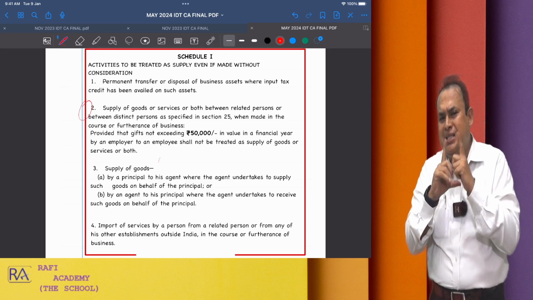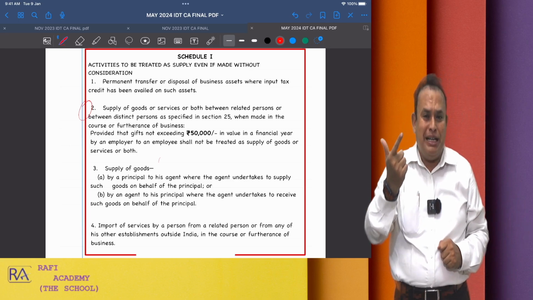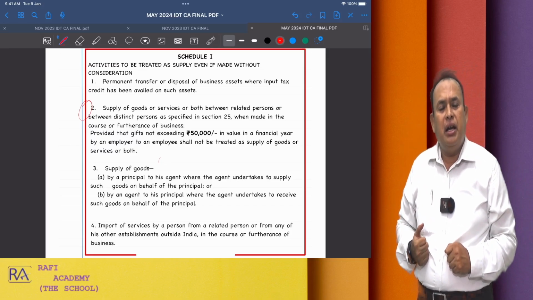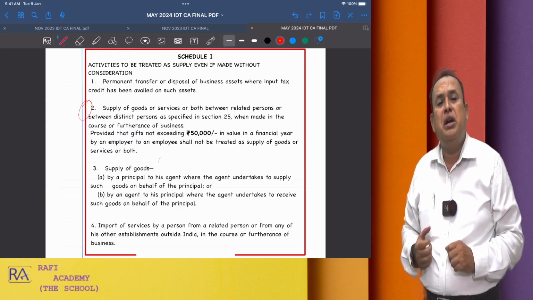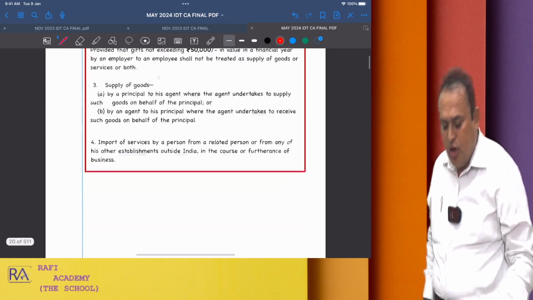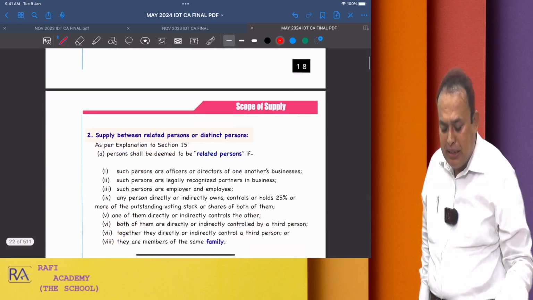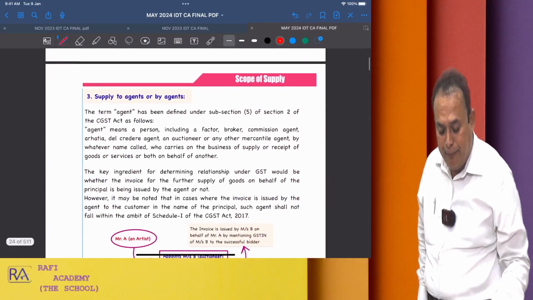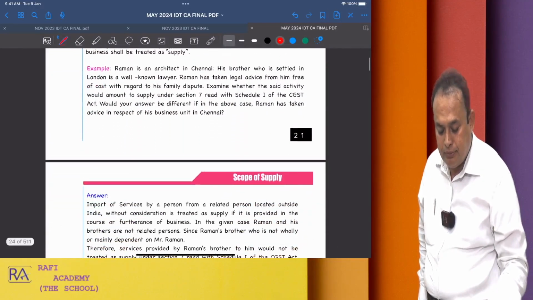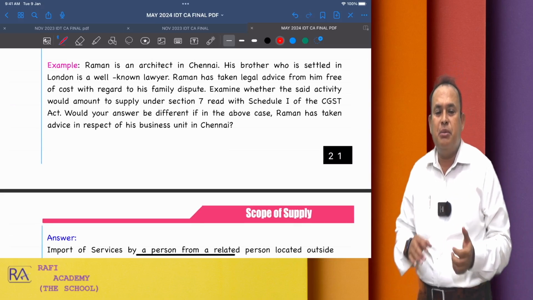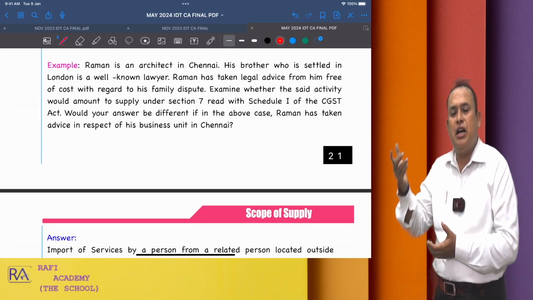So, from this angle, I would like to bring to your notice one important area of practical scenario in the given case. Hopefully, you can answer this practical nature of provision, which I lifted from the institute material only. Listen, my dear friends, one example I am referring here.